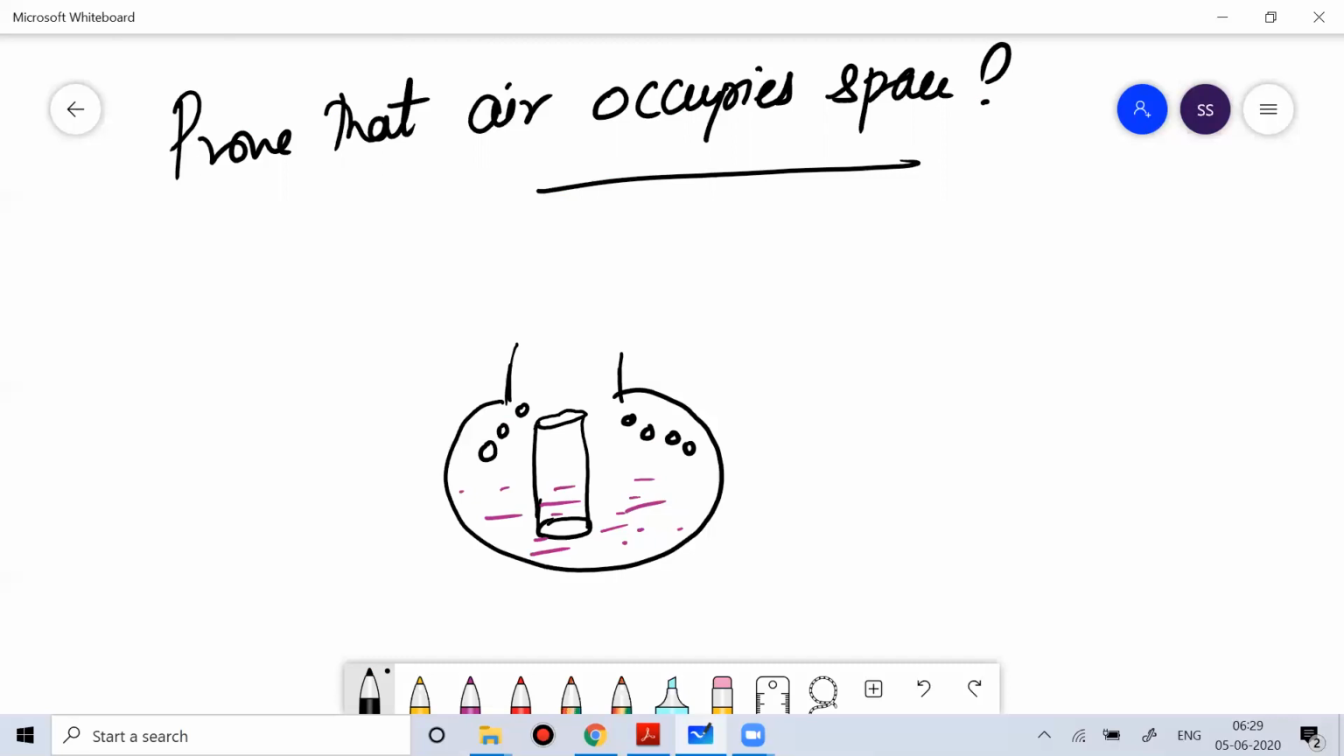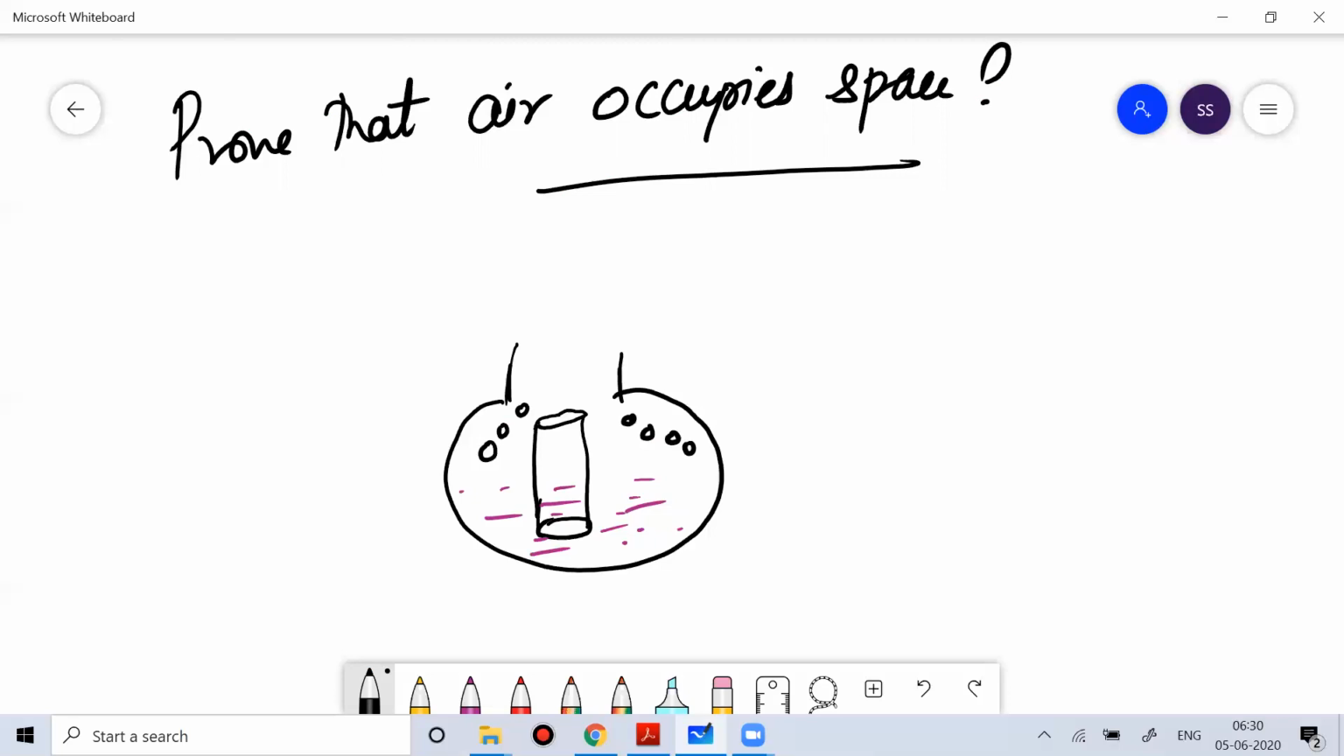So that bubble shows that what you have inserted inside the beaker created some kind of disturbance inside the glass beaker. And that disturbance is reflected in the form of bubbles, which you can see, which came out of the glass. Okay.